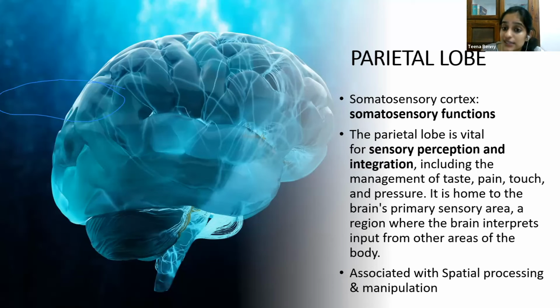The parietal lobe basically does your somatosensory functions. Now, what are somatosensory functions? The sensations which are not localized are called somatosensory functions. For example, your sense of vision is localized. It happens only in the eye. Your sense of touch is not localized. You can feel touch on every part of your body, so it is a somatosensory function. Your hearing ability is localized. You can hear only through your ears, so that is not a somatosensory function. I hope somatosensory functions are clear.